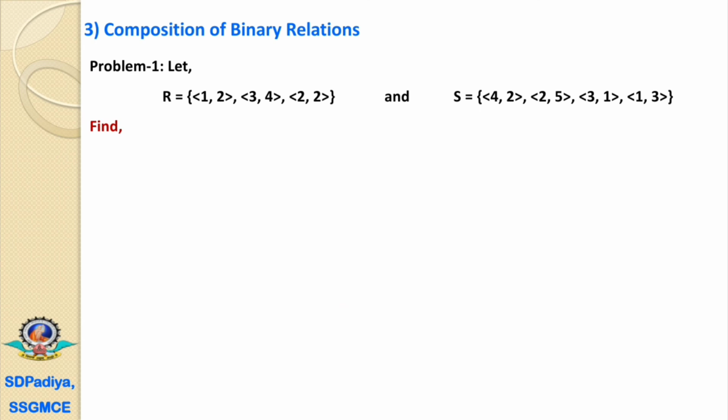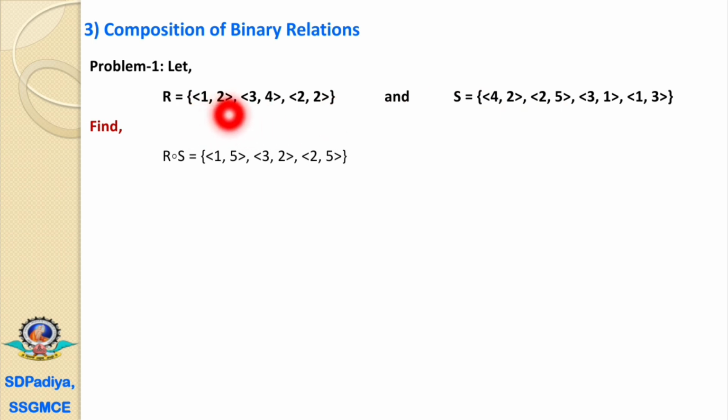Now let's have the problem statement. We have the set R with the elements (1, 2), (3, 4) and (2, 2), and S is a set of 4 ordered pairs, that is (4, 2), (2, 5), (3, 1) and (1, 3). Now, how do we find R composition S? 1 comma 2 is there in R. Then in S we require the ordered pair which starts from 2. That is, 2 comma 5.